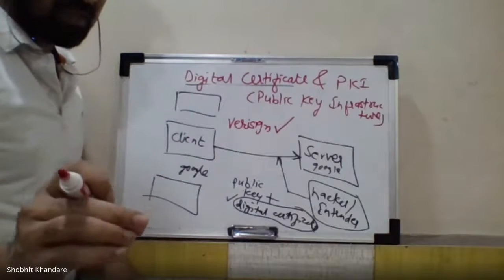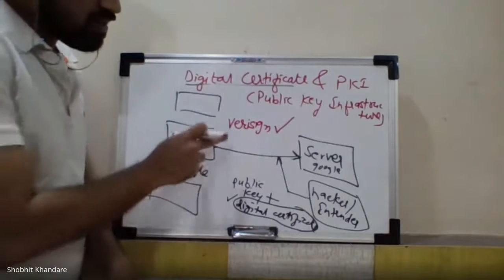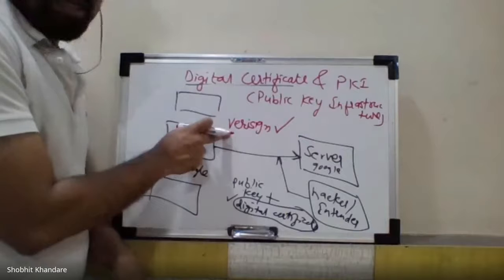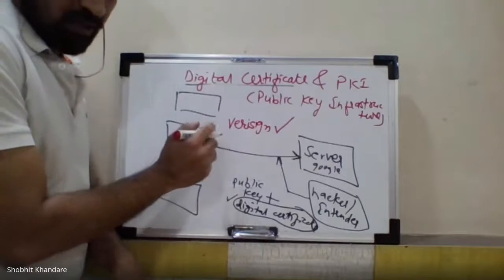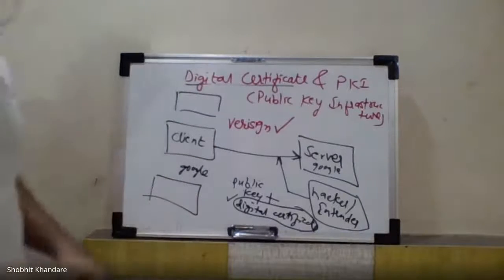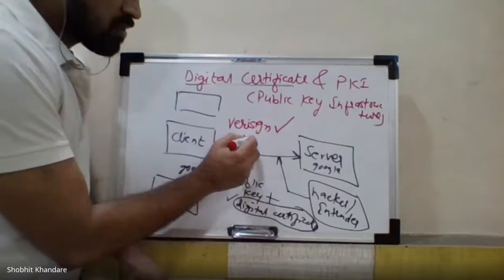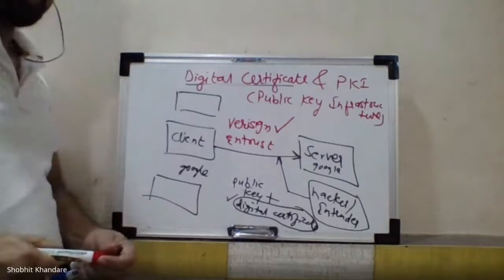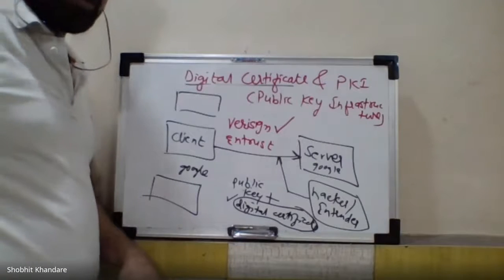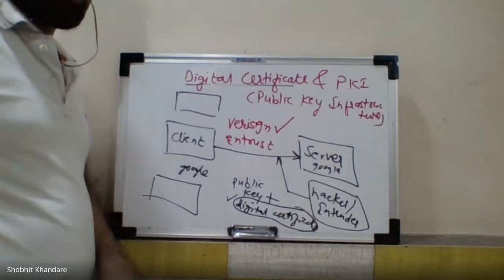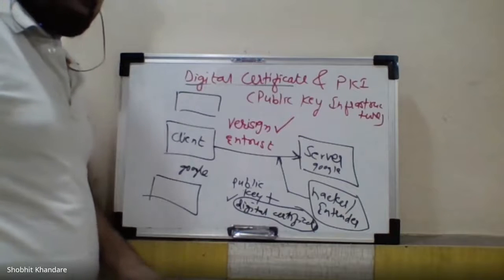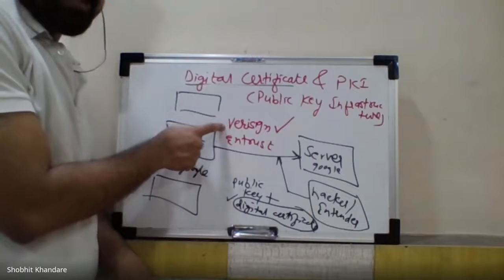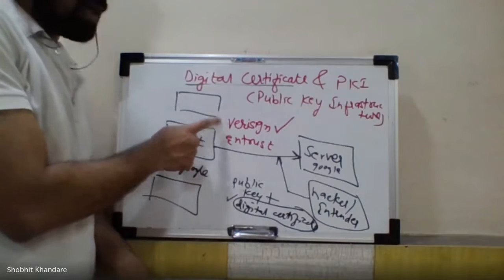Most of the digital certificates which are generated are verified and generated by the issuer authority, that is VeriSign. The other one is Entrust. These are the most popular certification authorities which will issue you the digital certificate. Whatever digital certificates are generated, mostly they are verified by VeriSign. So this is a CA, certificate authority.